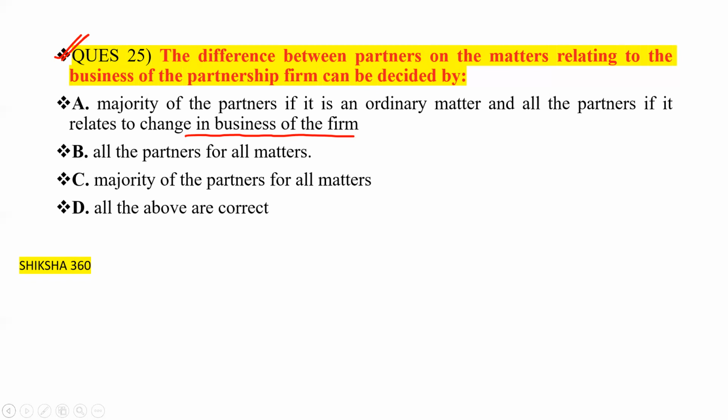So what is the correct answer? The difference between the partners on the matters relating to the business of the partnership firm can be decided by option A, that is, majority of the partners if it is an ordinary matter, and all the partners if it relates to the change in the business of the firm. So option A is the correct answer here.